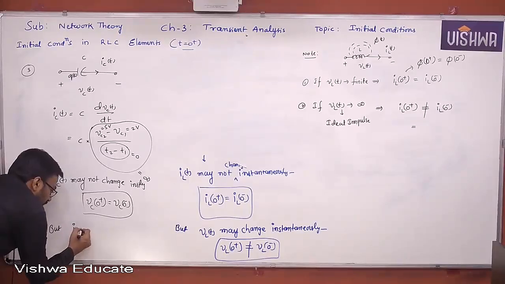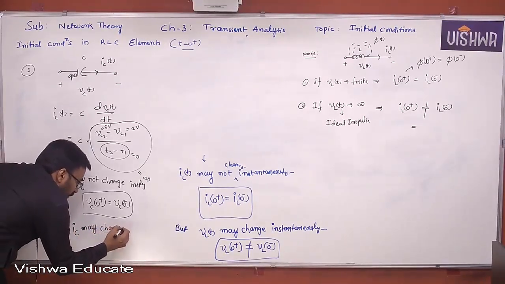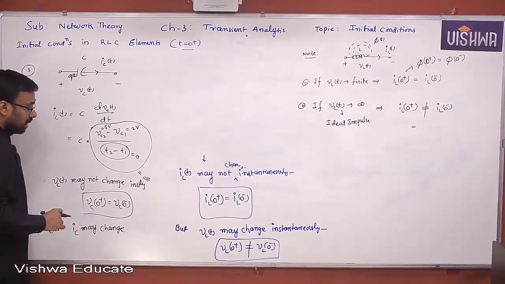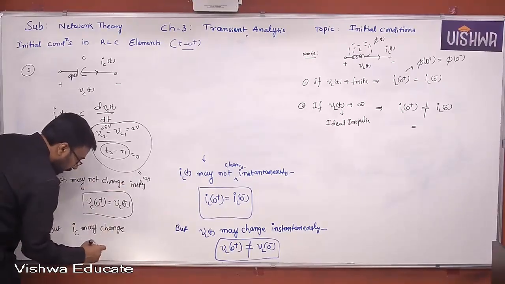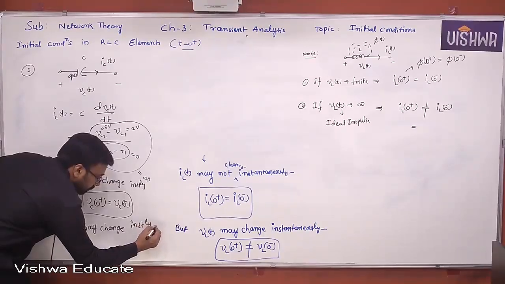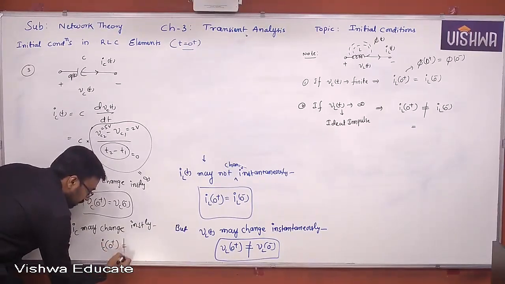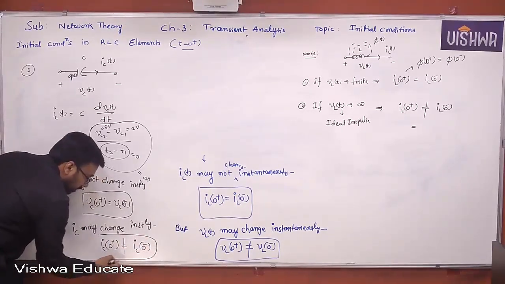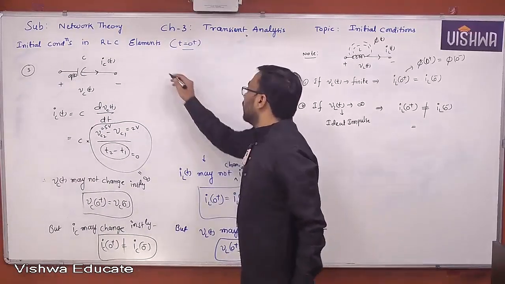But the current through the capacitor may change instantaneously. Please write that down along with me. You already learnt all these things in the case of inductor and capacitor, so let us not wait. That is, Ic of 0 plus may not be equal to Ic of 0 minus. You can keep it as a note.